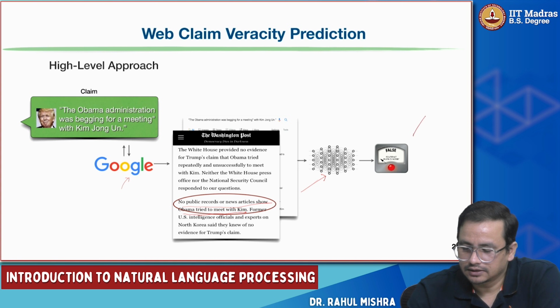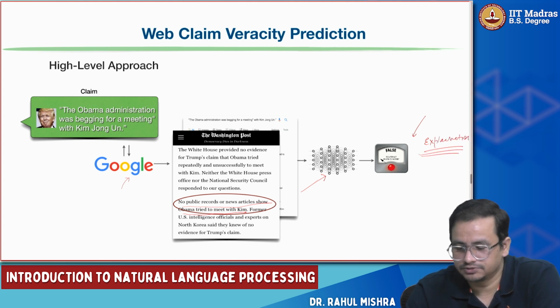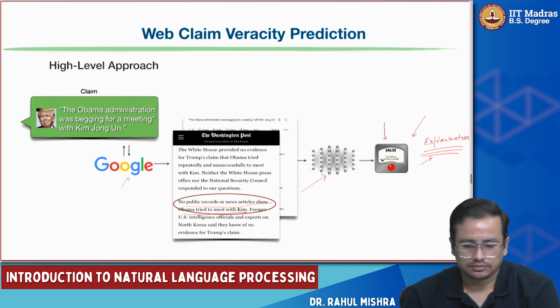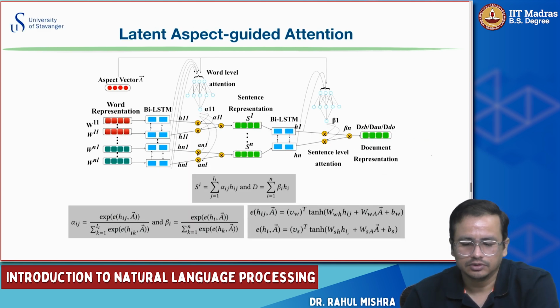On top of that, it also generates an explanation. So this is the objective. One objective is to predict the label, but the other objective is to have some explanation as well, and we'll see how it is done in this model. Let's also see a bit of detail of the model, which will give you some idea of how these attention scores work and how we compute them.